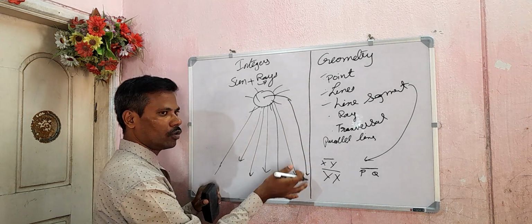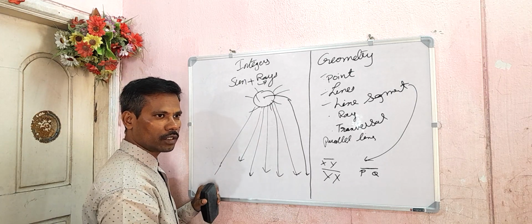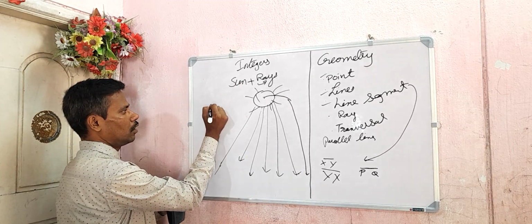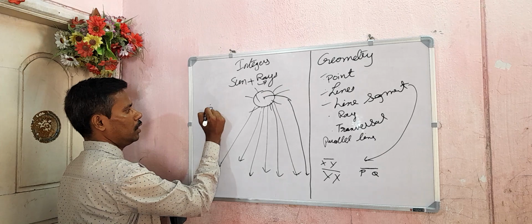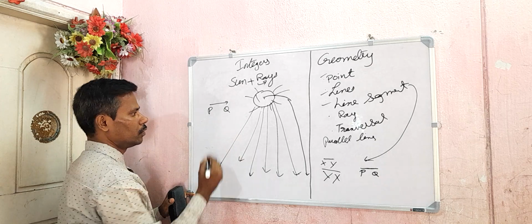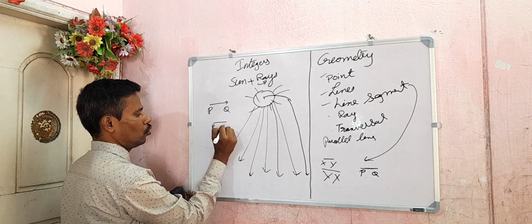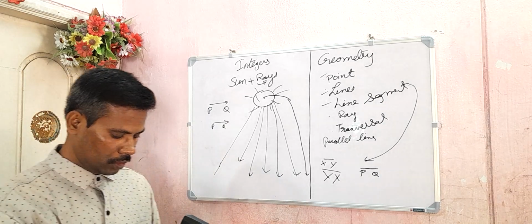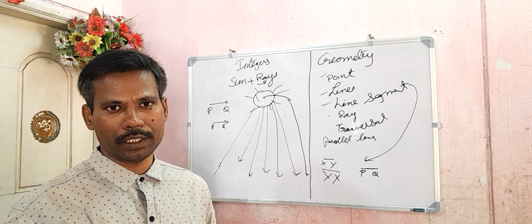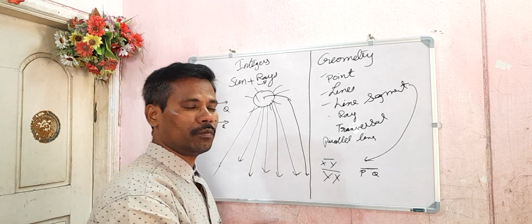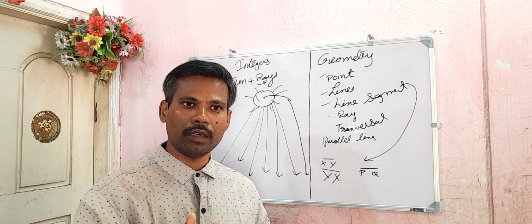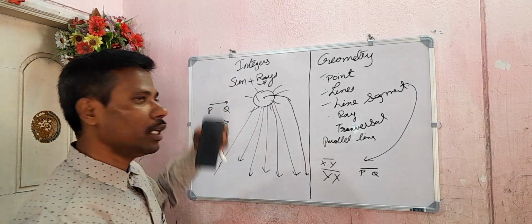Why am I putting it like this? We don't know where the rays will end, and it will go on. So how will you denote a ray? You think that this is point P and these are the rays: ray PQ. It's very simple. A ray has one endpoint and extends only in one direction. Like we saw in the previous example, line segment AB is same as line segment BA, and line AB is same as line BA. But let us see what happens with a ray.